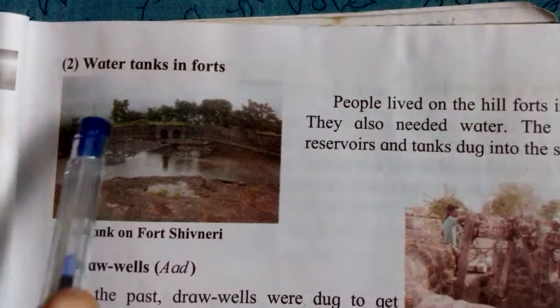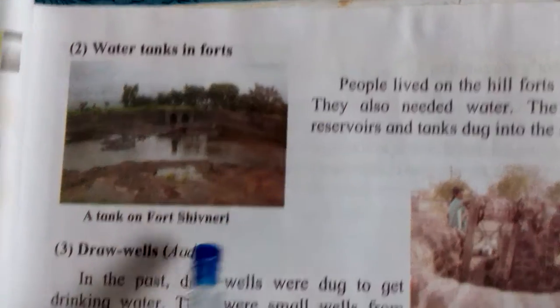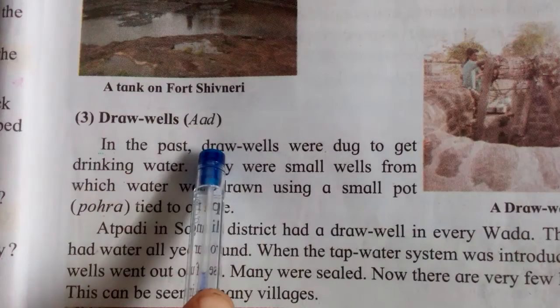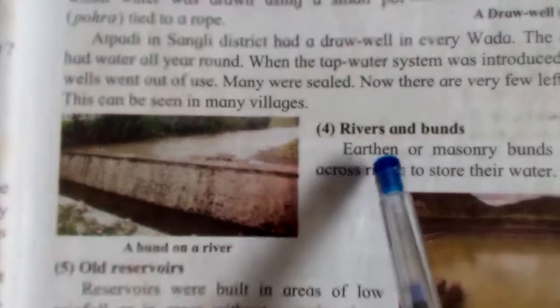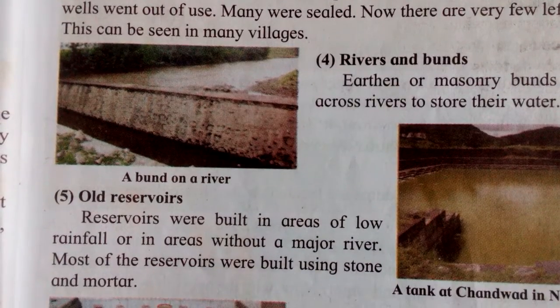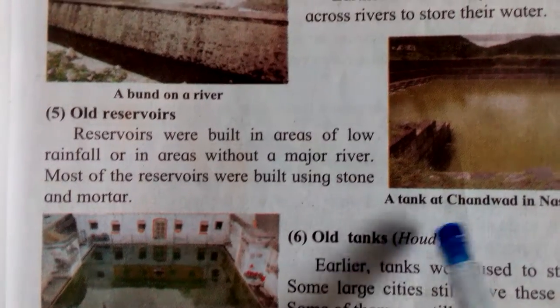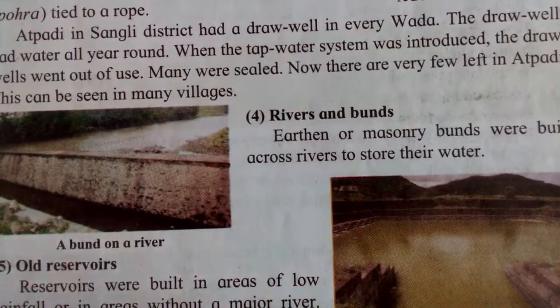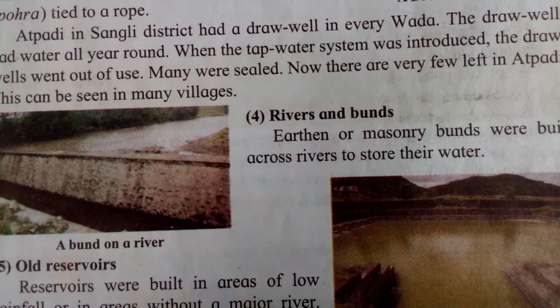Then the second one, water tanks in forts. Draw well is also said to be an ara. Then rivers and bunds. Then old reservoirs, and the last one we see is old tanks. Okay, you have to read this lesson carefully.